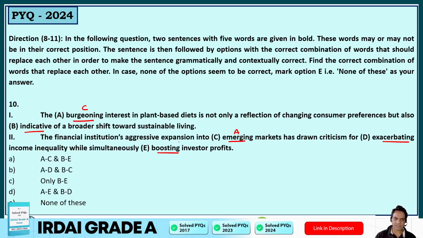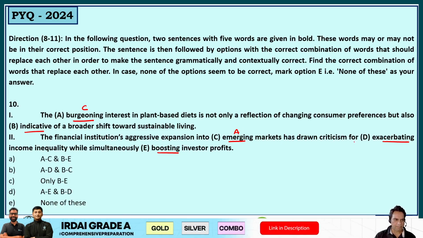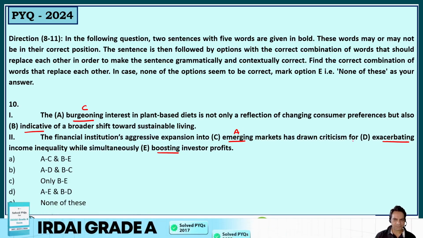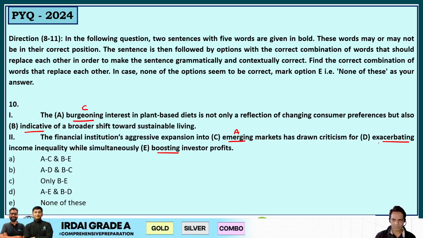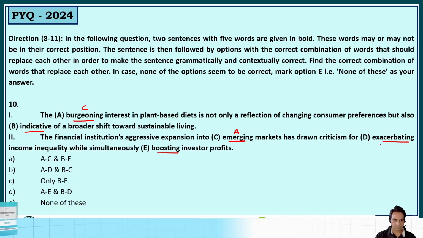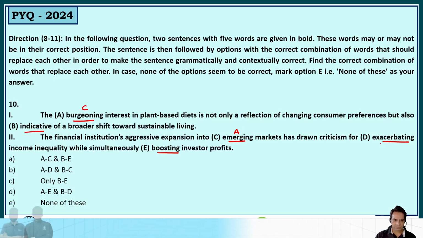The financial institutions' aggressive expansion into burgeoning markets has drawn criticism for exacerbating income inequality while simultaneously boosting investor profit. So it should be for, I think, indicative.